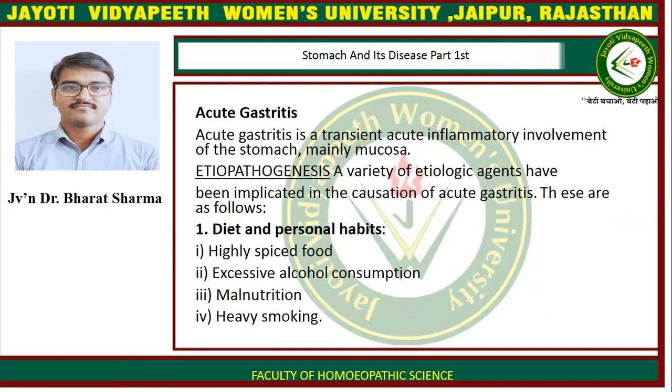Acute gastritis. Acute gastritis is transient acute inflammatory involvement of the stomach, mainly mucosa. Etiopathogenesis. A variety of etiological agents have been implicated in the causation of acute gastritis. These are as follows. First is diet and personal habits, which include highly spiced food, excessive alcohol consumption, malnutrition, and heavy smoking.